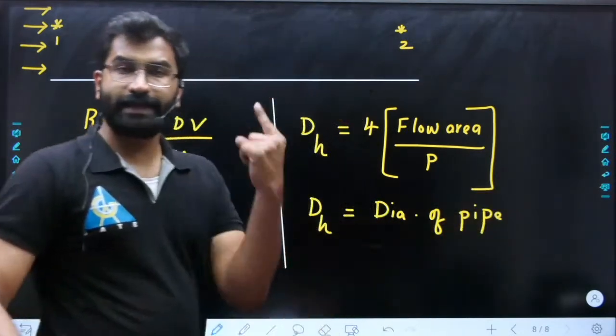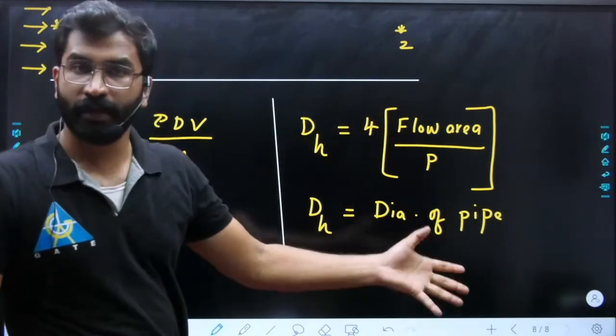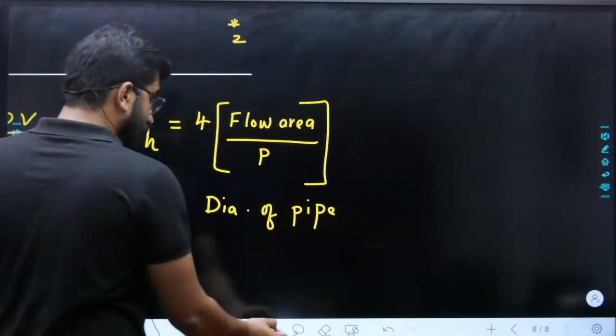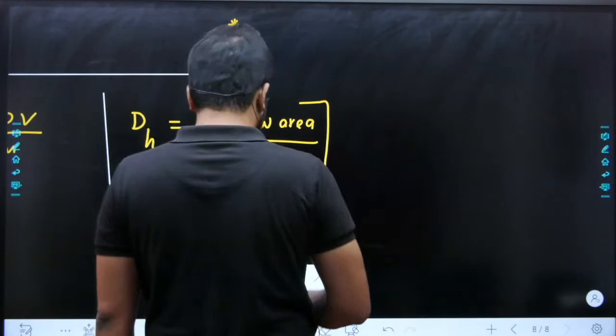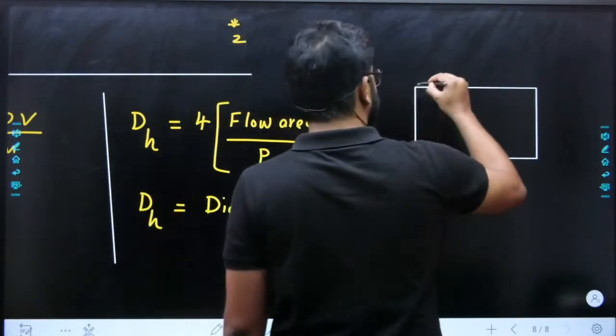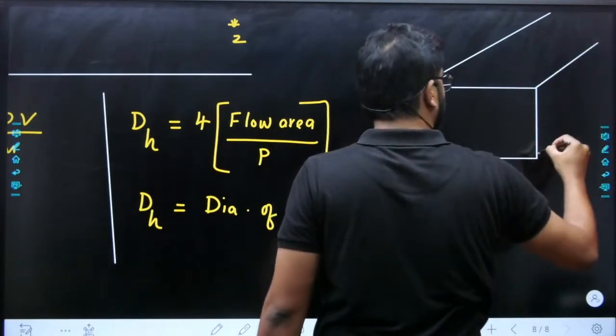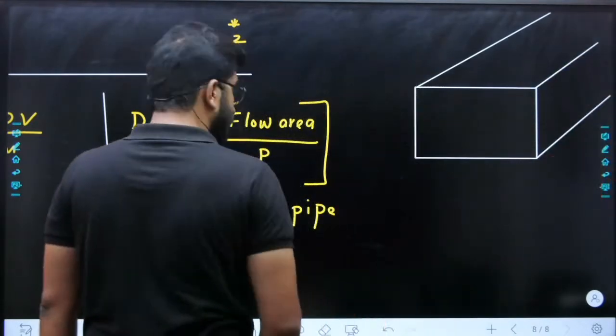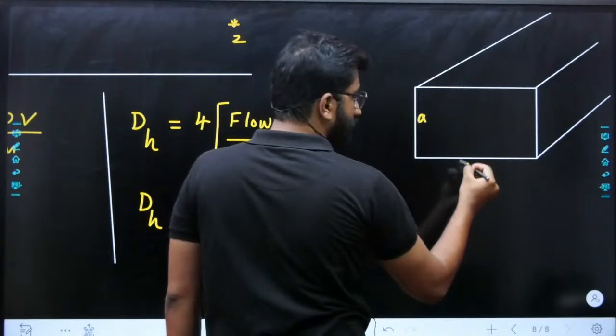In case of a square duct, it will be the same. Then if it is a rectangular duct like this, this is a non-circular flow section, and this is A, this is B.